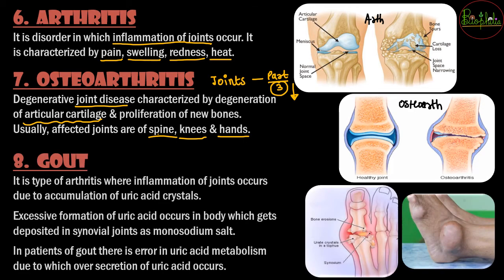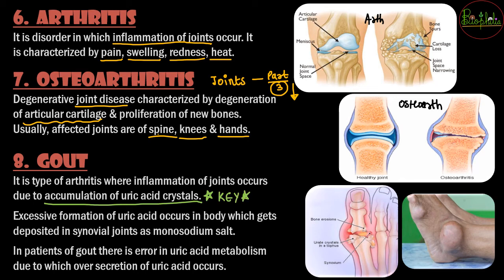The next one is gout. Gout is again a type of arthritis, but here there is going to be inflammation of joints because of accumulation of uric acid crystals. So what is the major key point to remember? That is the accumulation of uric acid crystals. That is the key to remember about gout.